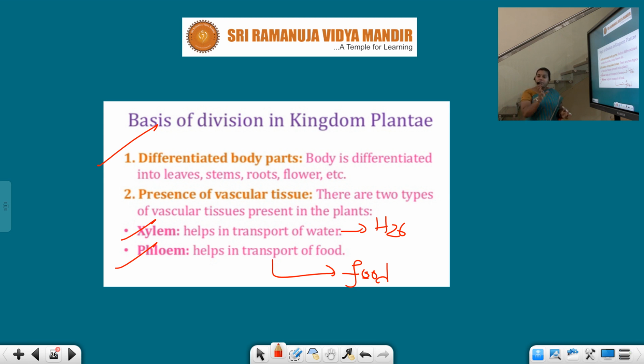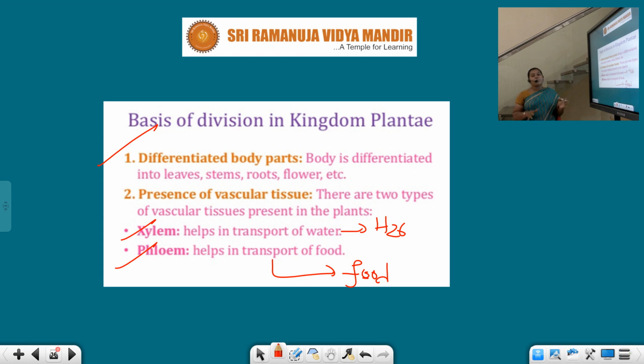If the plant has a well differentiated body structure, one group. If the plants do not have differentiated body parts, kept under another group. Am I clear? Differentiation means the plant has different structures such as leaves, stems, roots and all. Okay, the first aspect is over.